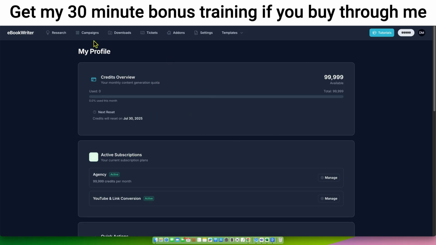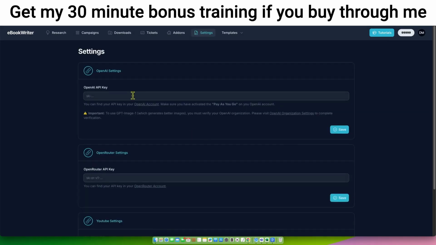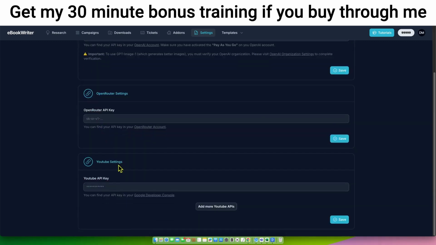So this is what the software looks like. We are going to need to go into settings and add my OpenAI key right here. They do have Open Router, and if you use Open Router, that's going to give you the option to use Claude 3.7 Sonnet and some others as well. I just have a nice, easy way to use, and Chris recommends using the OpenAI ChatGPT 4.0. And so that's what we'll do. And then there's a YouTube settings.